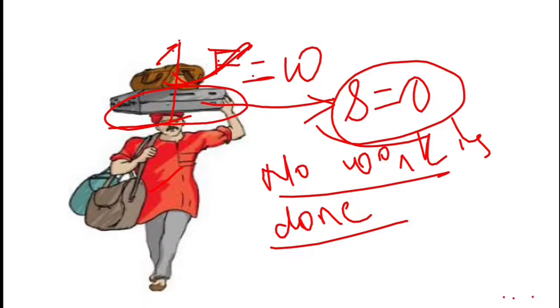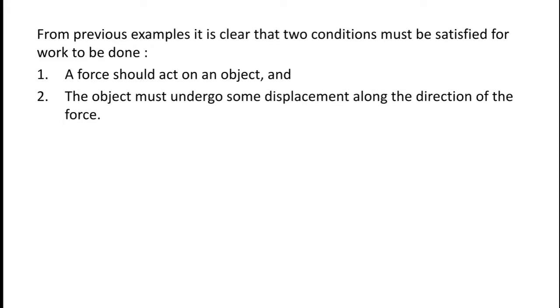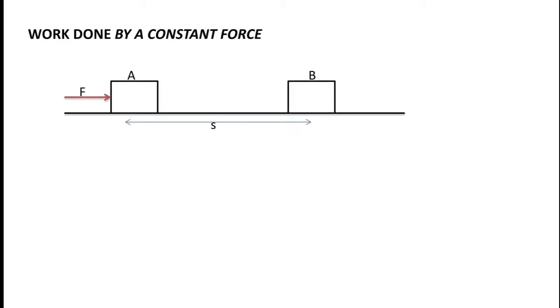So students, I hope it is clear to you from these examples that two conditions must be satisfied for work to be done. The first condition is that a force should act on an object, and the second condition is that the object must undergo some displacement along the direction of the force. Okay students? Now students, here we will derive an expression for work done by a constant force.